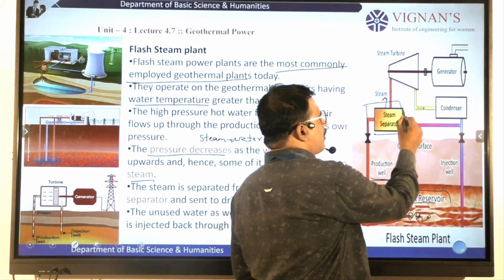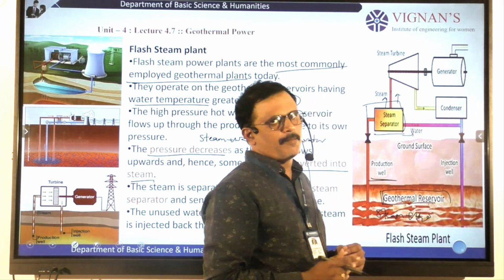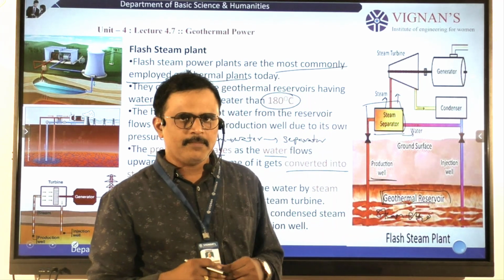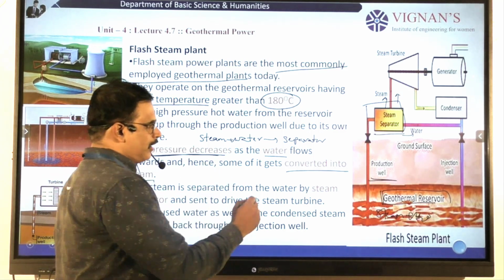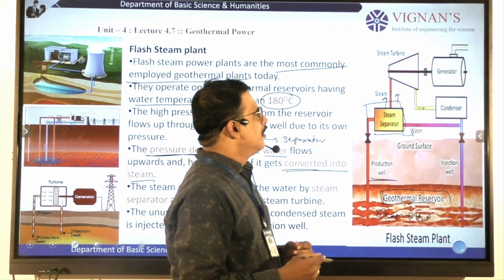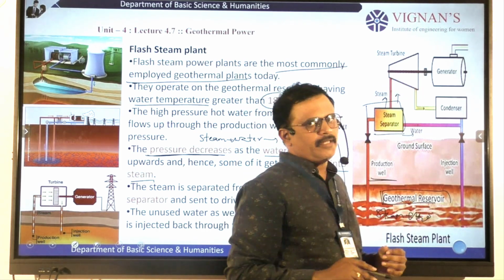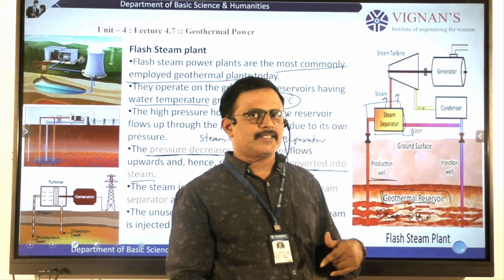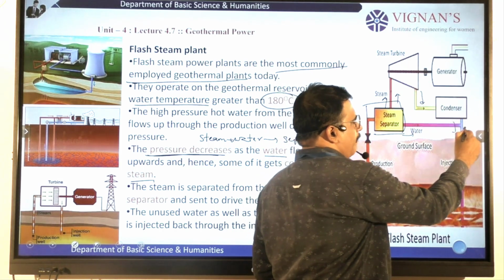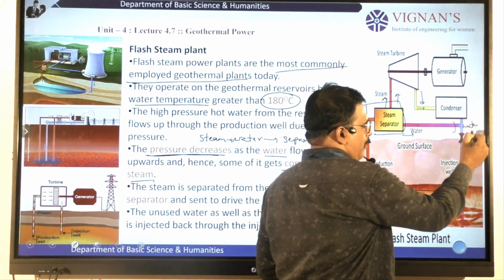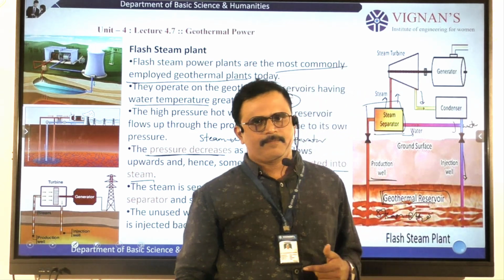Some amount of water is also converted into steam. As I said earlier, when the pressure of the water decreases, it is converted into steam. The steam helps to run the turbine. The turbine generates electricity, and the condensed steam again becomes water, which enters into the injection well.